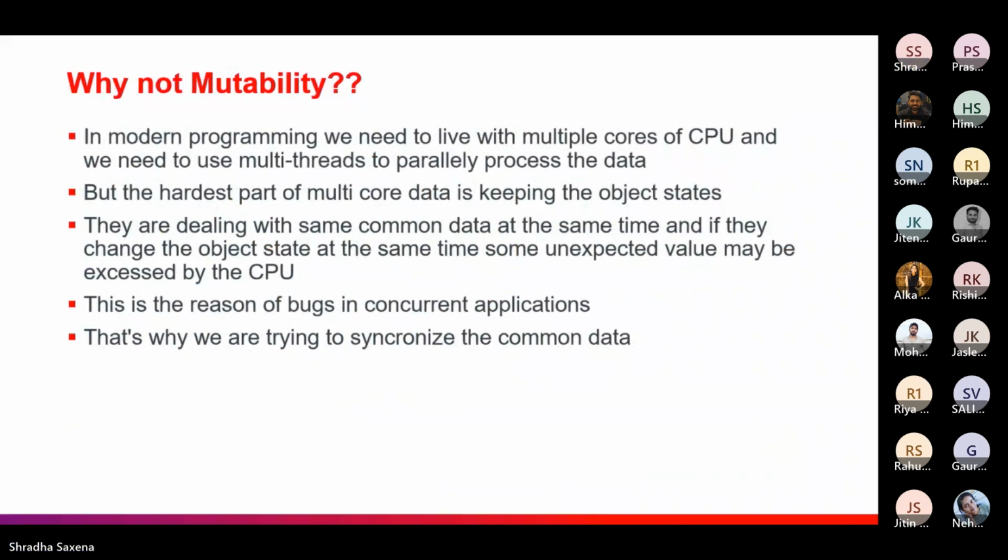When you are dealing with common, shared data and executing instructions in parallel, it is very hard to keep the state of the execution, and the external variable or state, the same as it is. It is very difficult, and it is the main reason for bugs in concurrent applications.